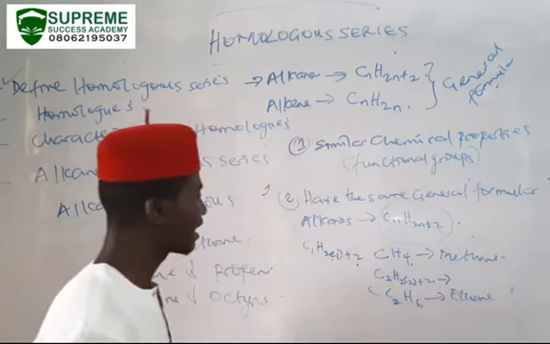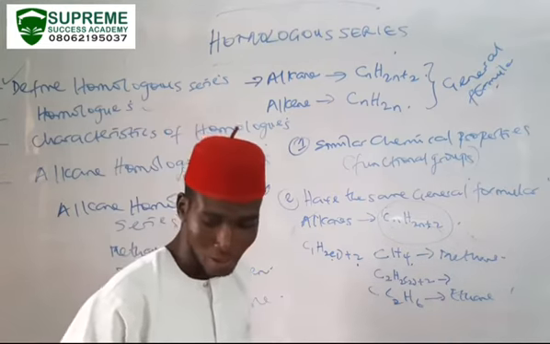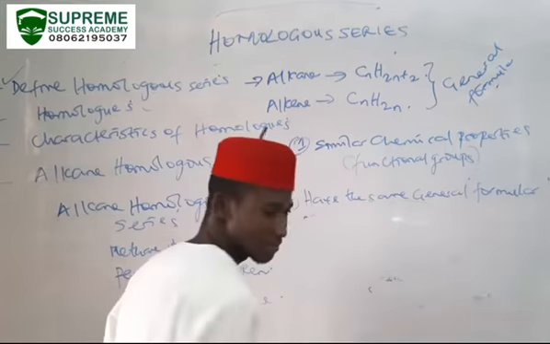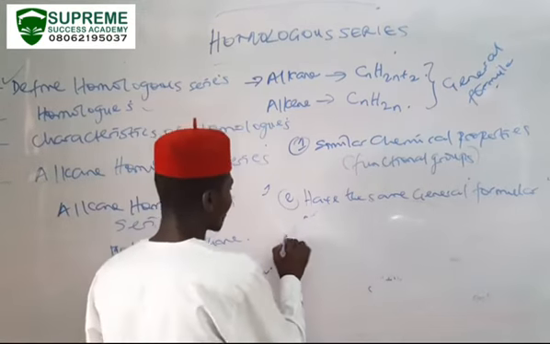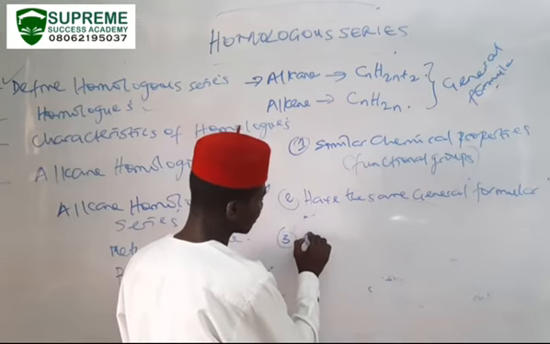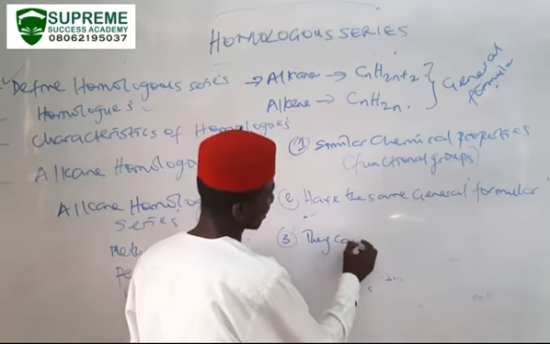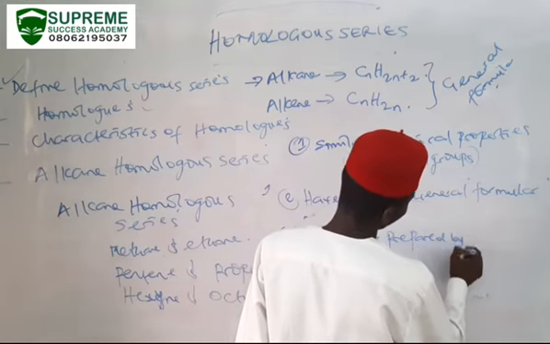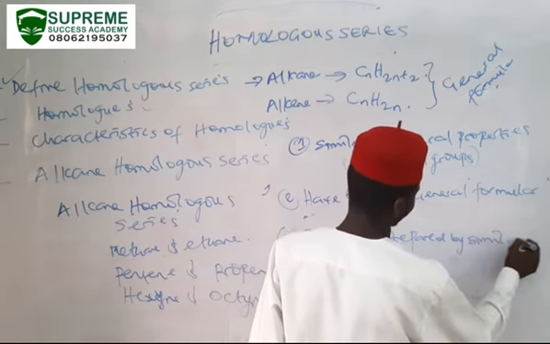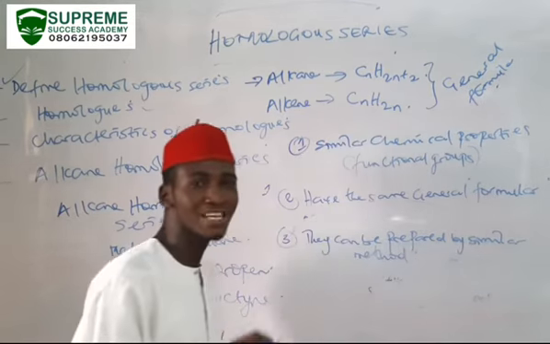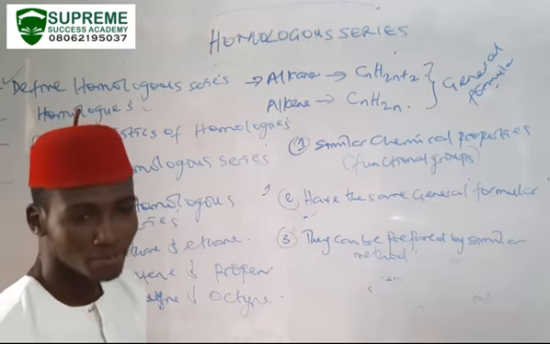Number 2 is that they have the same general formula. Number 3 is that they undergo the same type of reaction. They can be prepared by similar methods. So they have a similarity in the method of preparation.